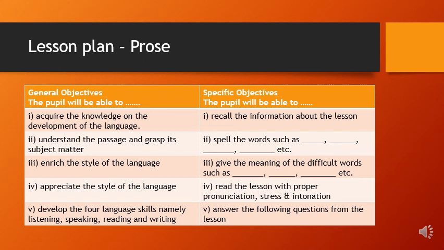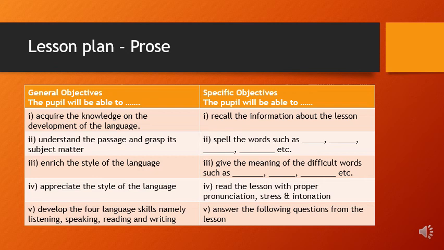Okay, are you clear? So general objective means it will be common for all the prose. If you are teaching prose, the general objective will be the same for all the prose lessons. When it comes to specific objective, you should frame a specific objective for each and every lesson which you are going to teach. Okay,